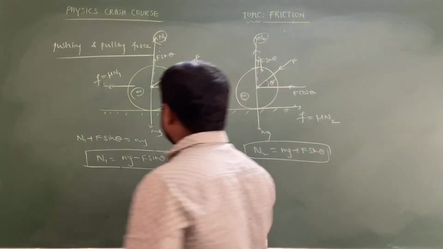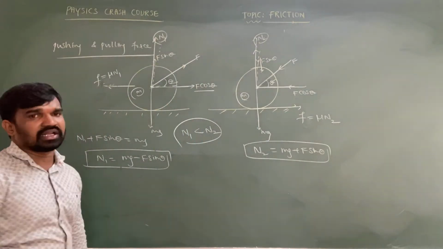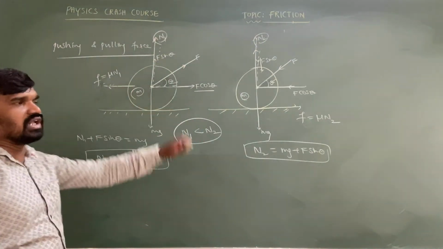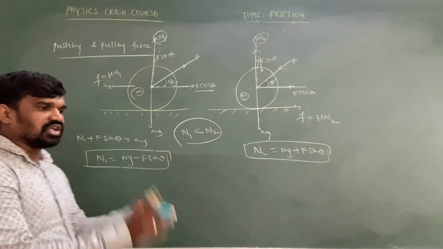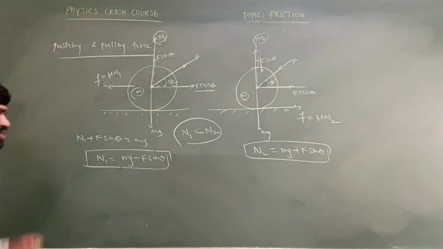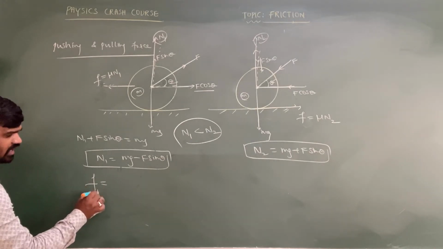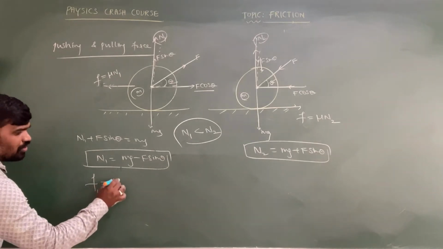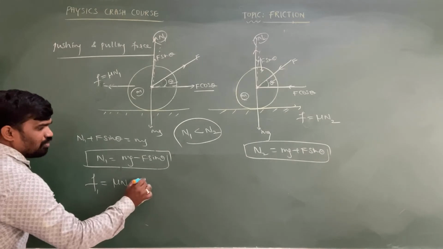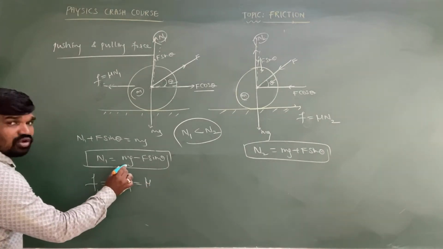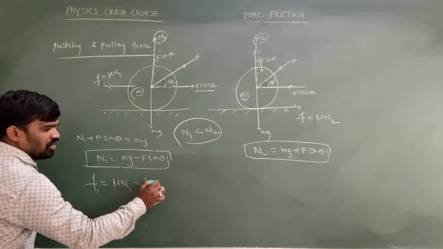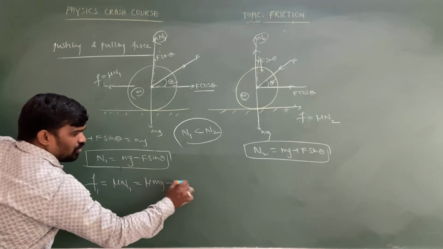One point is clear. Now there might be a question: what is the applied force value in case of pulling, in case of pushing, in order to change the position of the object? They might ask this question. So now, my dear intelligent, this friction is equal to what can I write? Friction is equal to mu into N1. N1 is how much? Mg minus F sin theta. So mu mg minus mu F sin theta, sir.